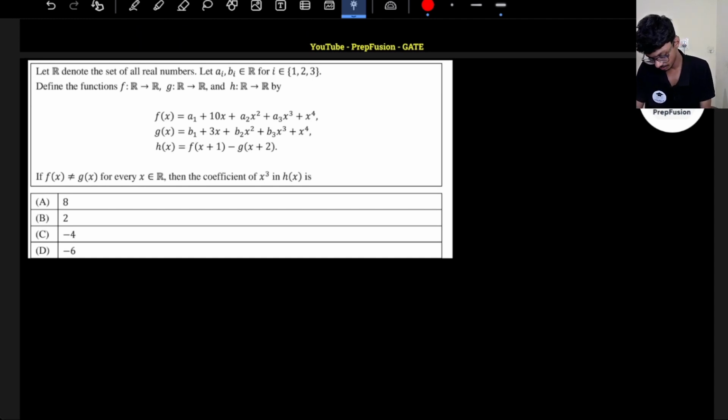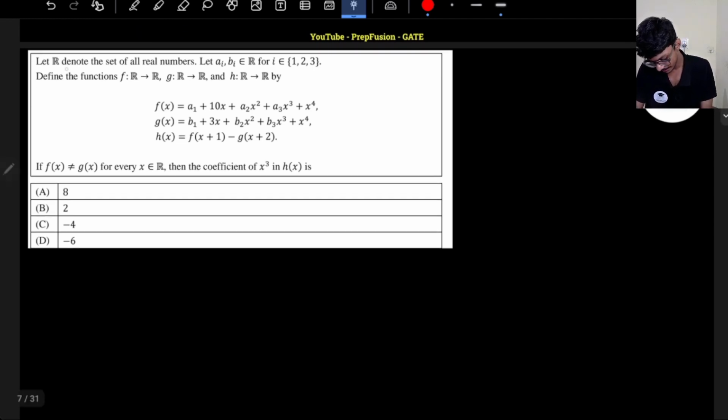So we have been given a set of real numbers, a and b both belong to the real numbers, and the functions f, g and h are also real-valued, these three functions, right? And it is given that f of x is not equal to g of x. In JEE Advanced, whatever information they give, each and every piece might be very interesting. Even though it is 'not equal to', that also can be very interesting. These kinds of concepts can be asked in GATE. We will see what kind of concepts you will learn.